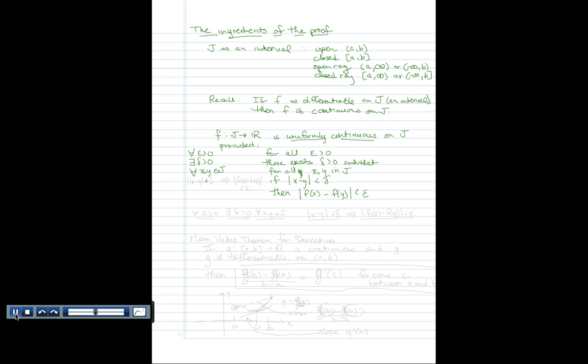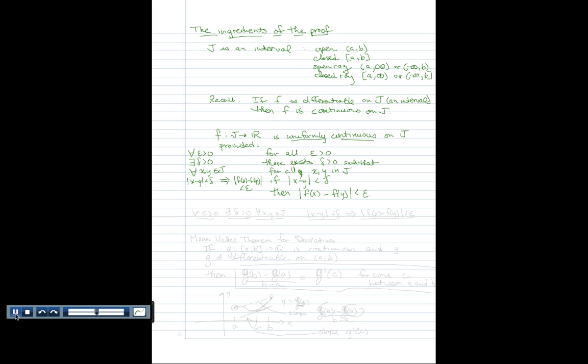And finally, we have an if-then statement. If-then statements are written as follows. You write the if part, and then an arrow, and then the conclusion part. I didn't leave myself enough room there. Oops. Well, anyway, so that's the symbolic form.